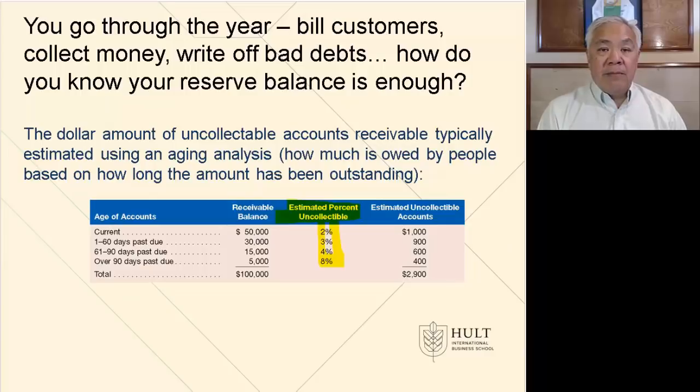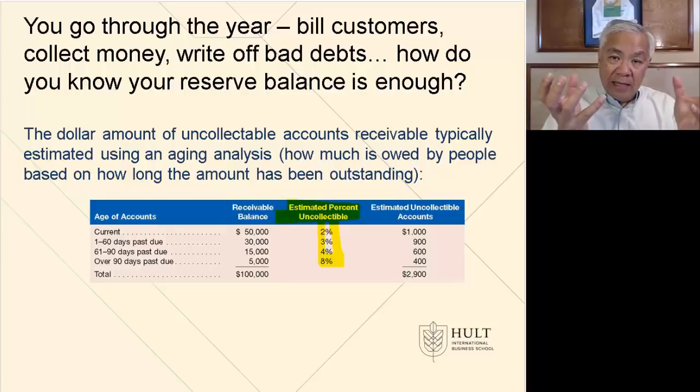Next is we go through the year, and before we report to our shareholders and other users of our financial statement, we have to look at our receivables account and say, okay, we have a gross amount of receivables that people owe us still, and we have an allowance account given all the ins and outs of creating reserves and using reserves. So now we have a receivables gross, we have an allowance account which offsets it, and then we have a net. So then we look at, well, is it good enough? And again, this is one of those accounting estimate things. How do we know if it's good enough? The way we evaluate it, one method is called aging, like getting old.